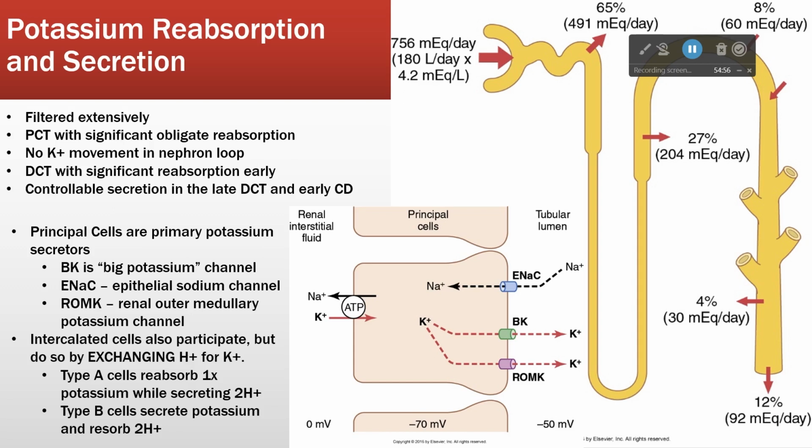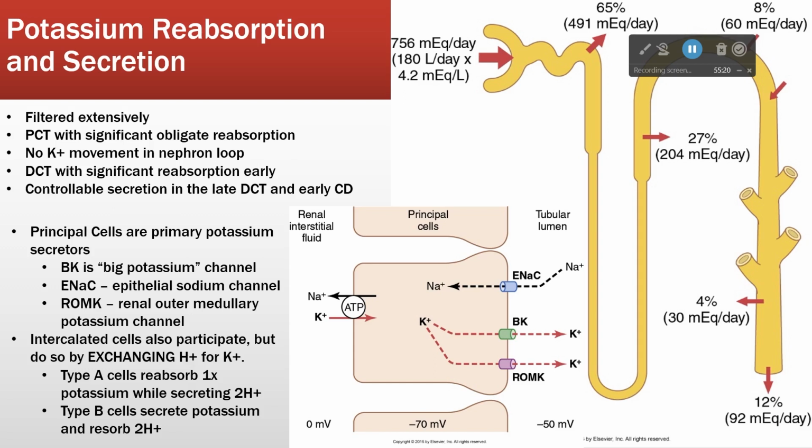The PCT is obligate reabsorption. The DCT is modifiable reabsorption, right? So this line, this number and this number can be modified as the body has needs. All right, so principal cells are our primary potassium secretors.